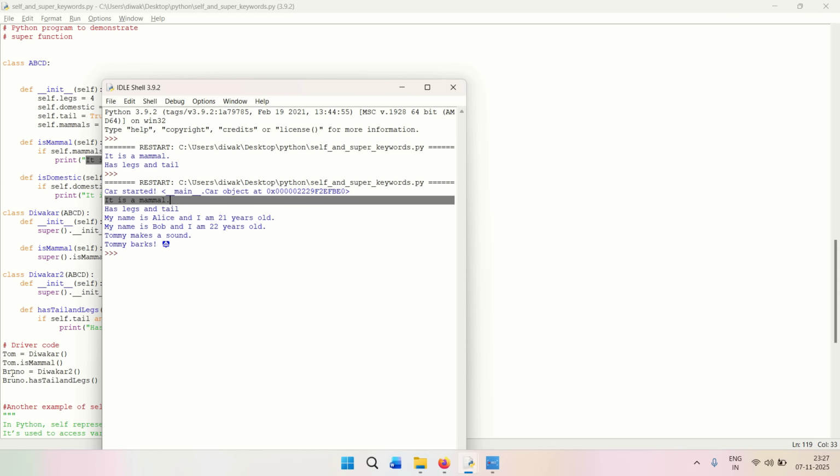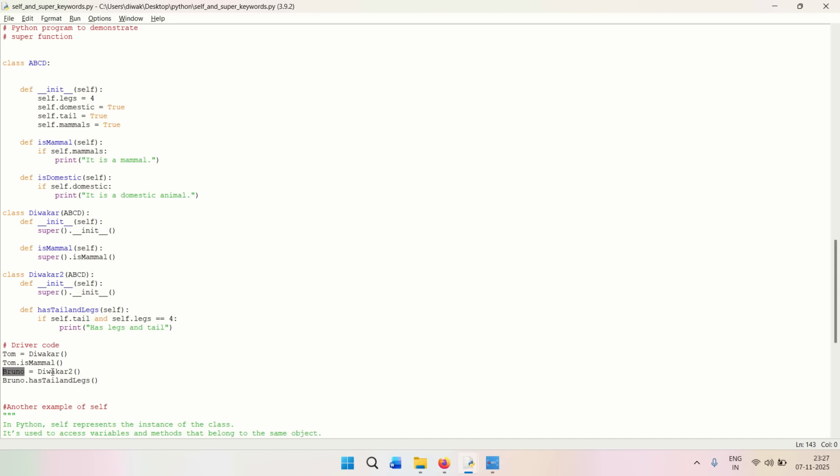In the second one, we took another name like Bruno, and then we put another child class named Divakar 2, right? And then we called the method, which is this method, through this one, like Bruno has tails and legs, right? So has tails and legs is a function inside this particular class, and here we had a function, right? What is the function? The function says that if self dot tail and self dot legs. So now where are these values coming from?